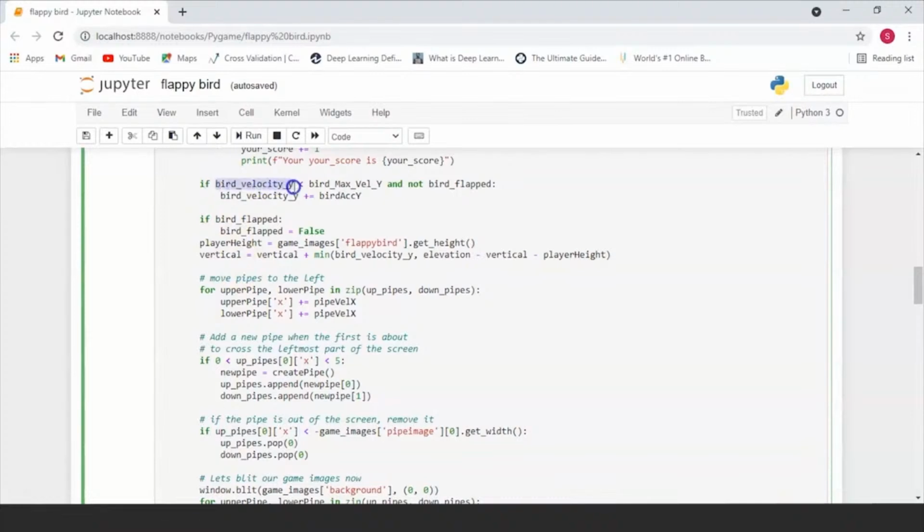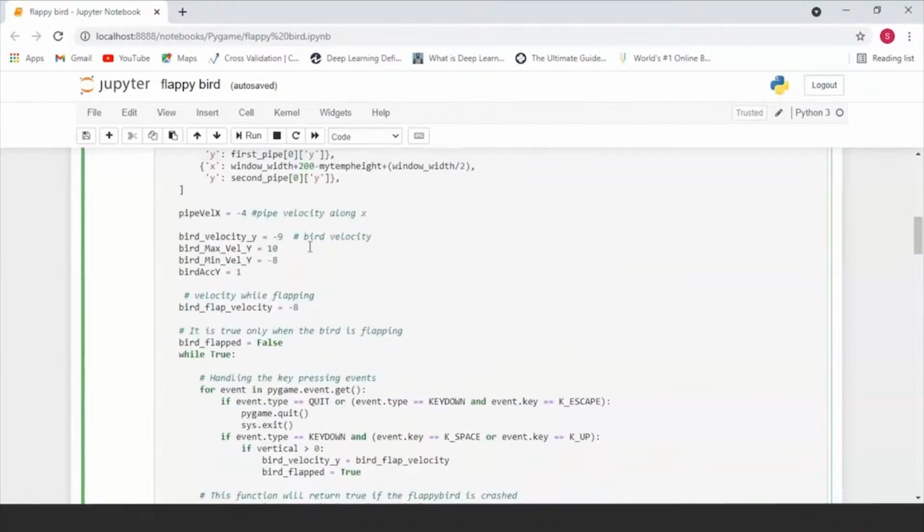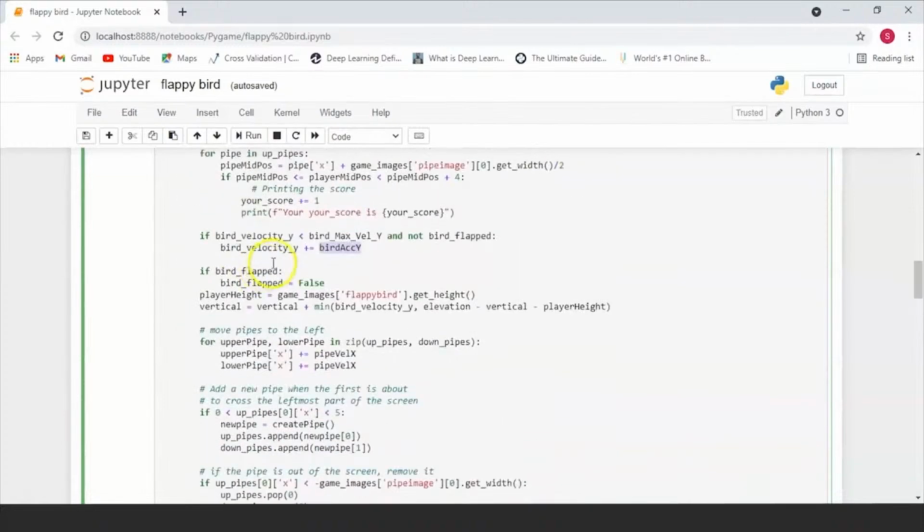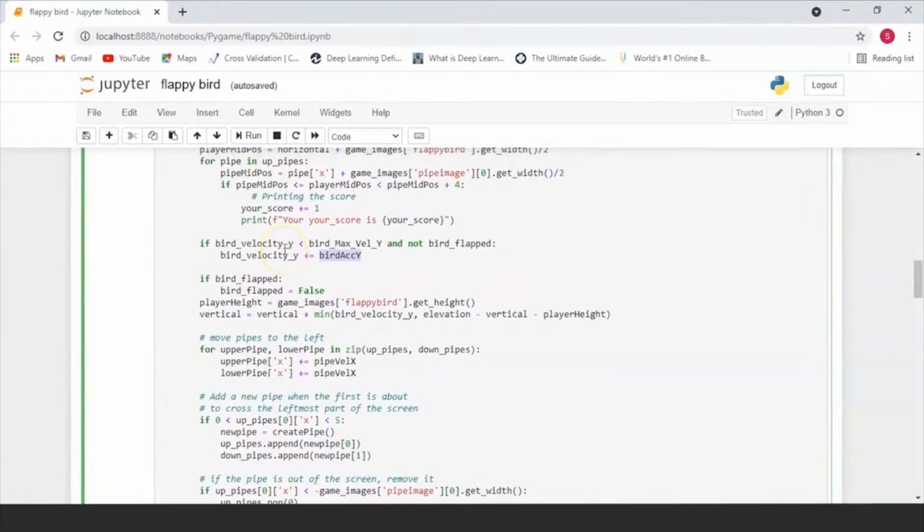If the velocity of the bird is less than the max velocity and the bird has not flapped its wings, what we're going to be doing is increasing the present velocity of the bird in increments with an acceleration speed that we've already defined over here. So if the bird starts flapping its wings, the velocity will steadily increase with this acceleration.